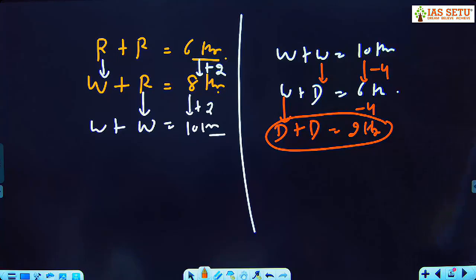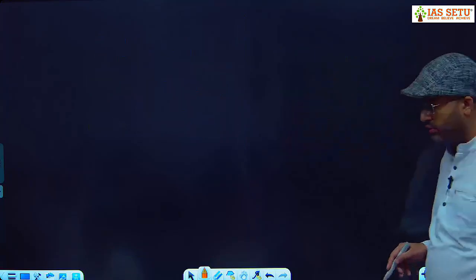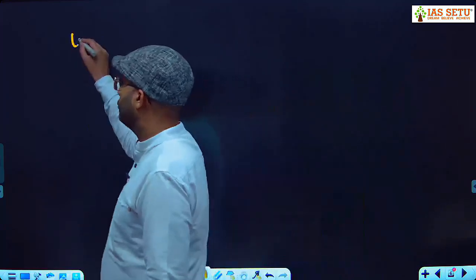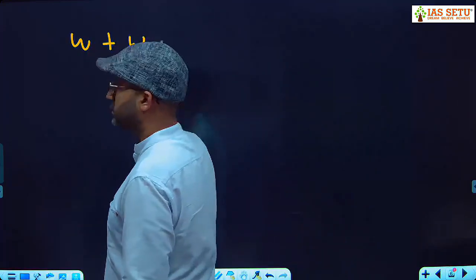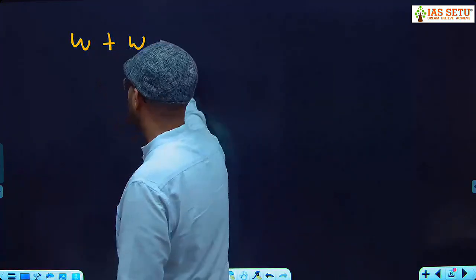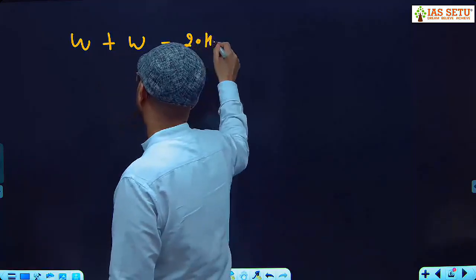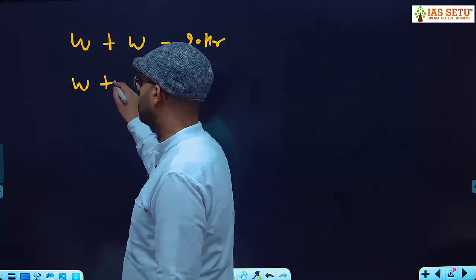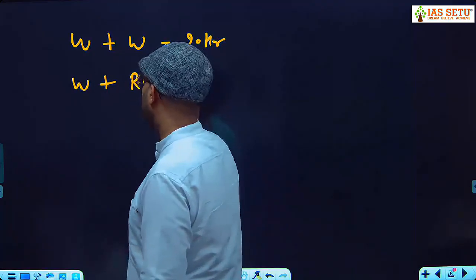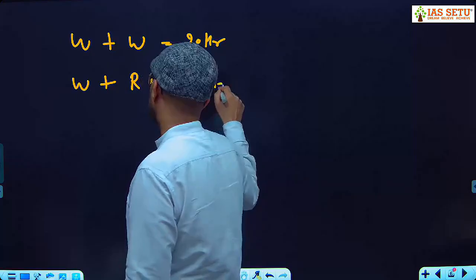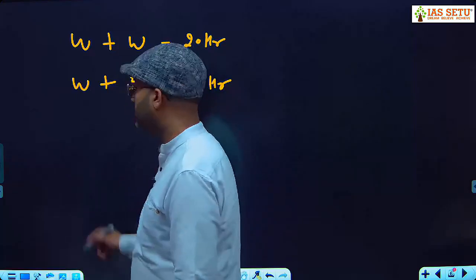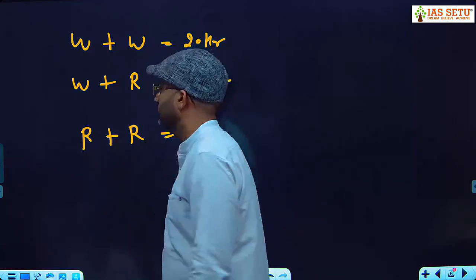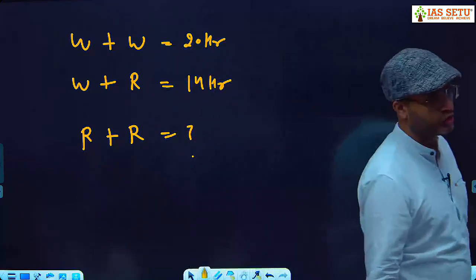Okay, let me ask you a question. Try this. Walking to a place and walking back required a total of 20 hours. Walking to a place and riding back requires 14 hours. Find how much time you need riding both ways. You can use the equation method.